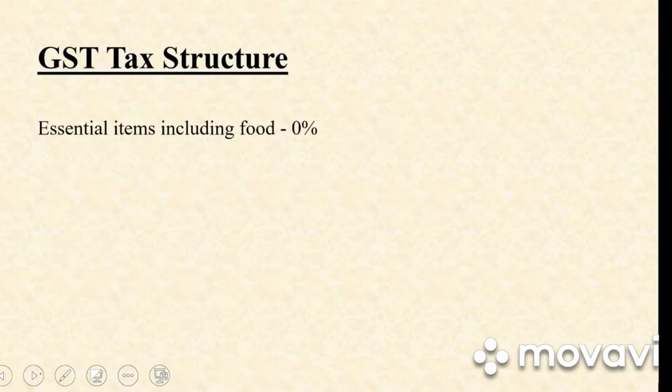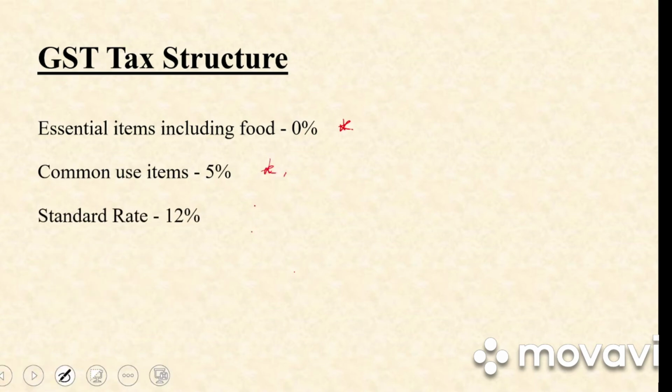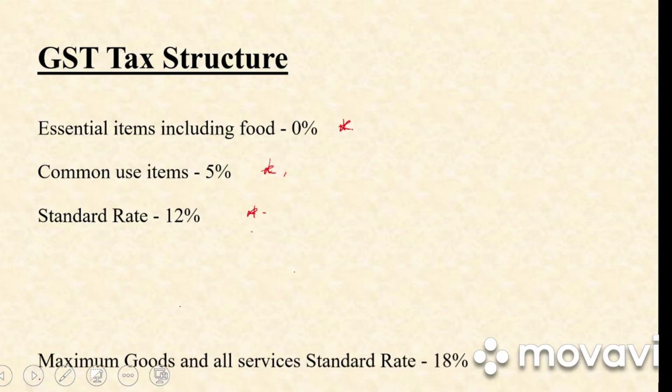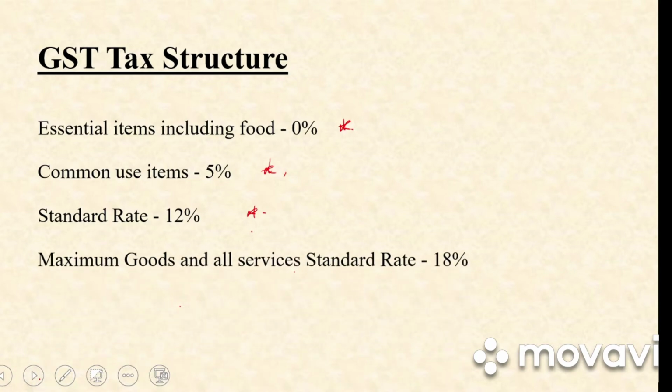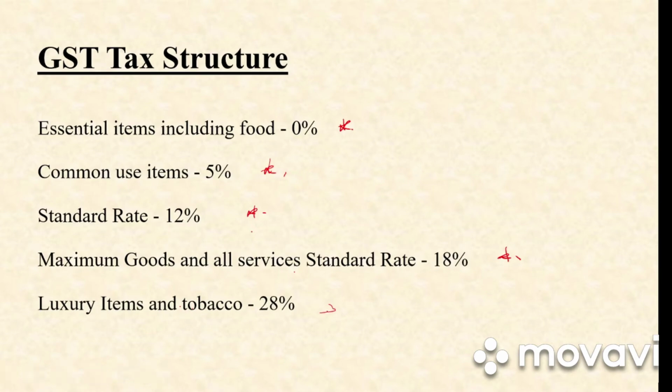So what is the GST tax structure? For essential items including food, it is non-taxable, that is 0%. For common use items, it is 5%. The standard rate of GST is 12%. Maximum goods and all service standard rate is 18%. And luxury items and tobacco, it is 28%. Clear?